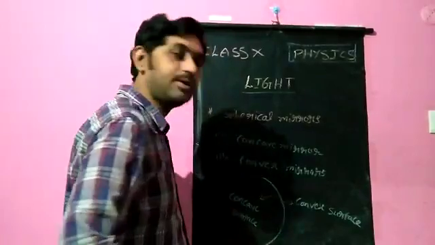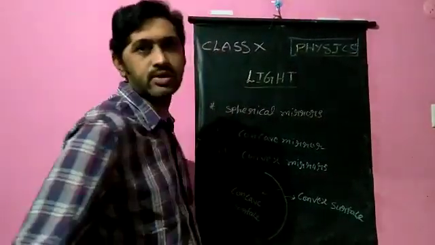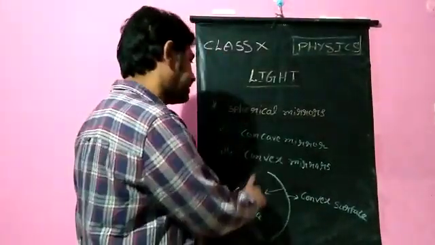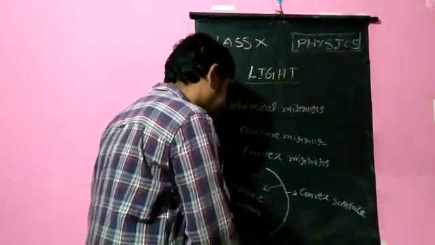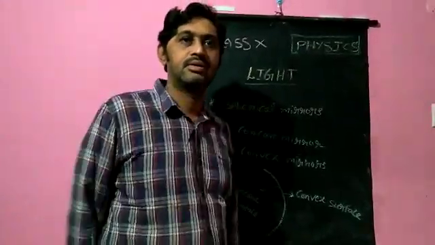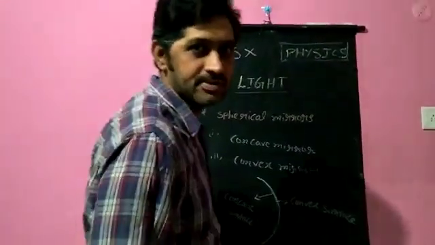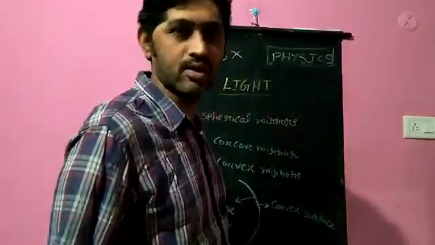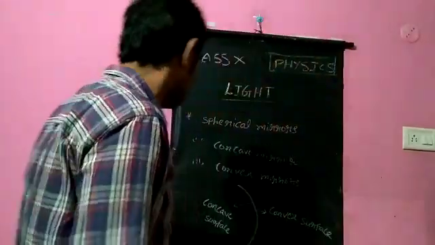Whatever light rays fall on the concave surface converge. That is why we call the concave mirror a converging mirror. And the light rays which fall on the convex surface are diverged. So the convex mirror is known as a diverging mirror.